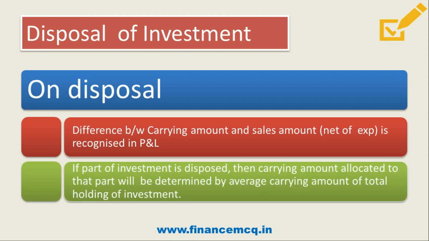And friends, if part of an investment is disposed of, that is sold, then carrying amount allotted to that part will be determined by average carrying amount of total holding of investments. So if we have disposed only a part of investments, then what will be the cost of that part of investment? That will be the average carrying amount of total holding that is to be considered, which is allocated to that part only. So I hope this disposal of investment is also clear.